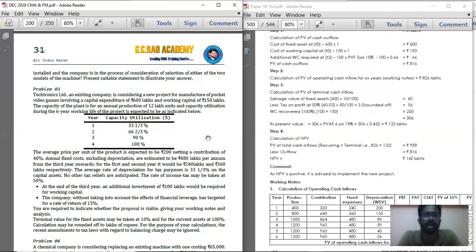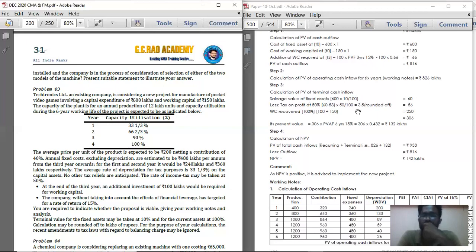On that, again, add working capital. You are investing 150 lakhs at the beginning of the year and 100 lakhs at the third year end. So you are going to take back 150 plus 100, that is 250 lakhs at the end of the sixth year. So 250 into the same, what is the 15% for 6 years? If you multiply, you will get the present value. You just add the values.